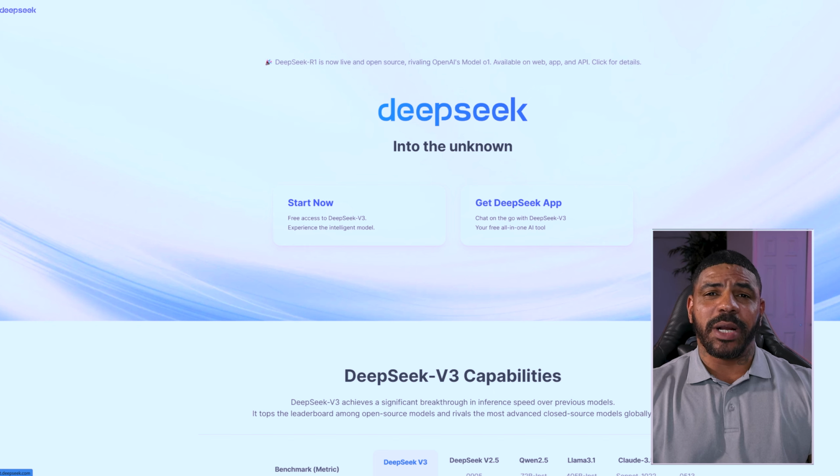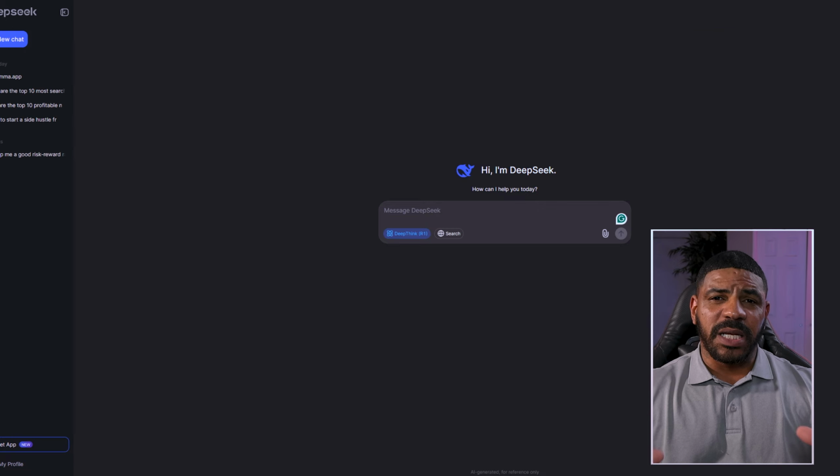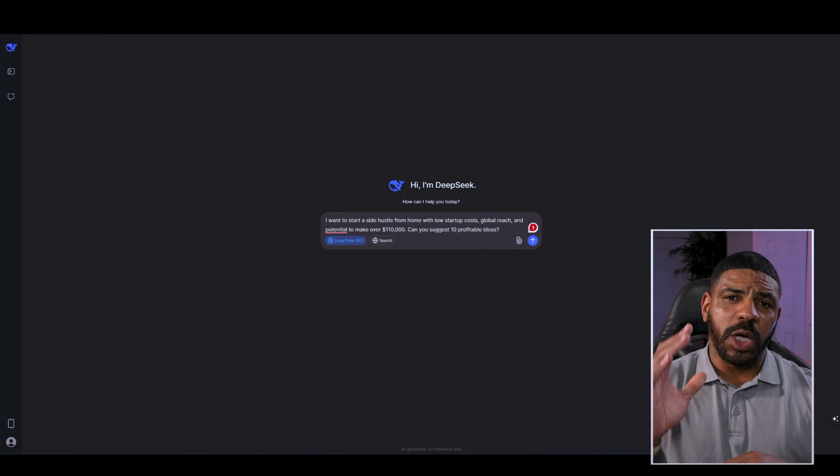Once you create your account on DeepSeek, the first thing you want to do is click on Start Now. And then that's going to bring you to an interface very similar to the way ChatGPT looks. So if you ever used that, it's going to be very simple for you to go ahead and get started with this.